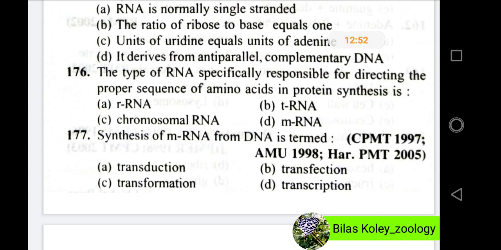Now we will discuss question number 177. Synthesis of mRNA from DNA is termed as, and the options are transduction, transfection, transformation and transcription. In these questions, the right option will be option D, transcription.